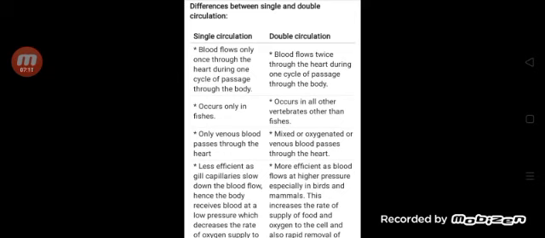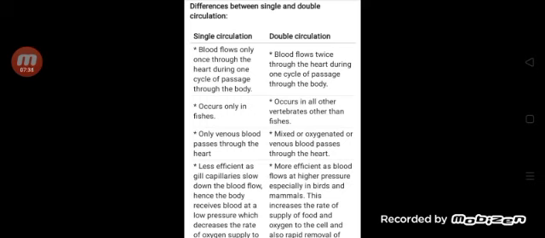Children, observe the differences between single and double circulation. In single circulation, blood flows only once through the heart during one cycle of passes through the body. It occurs only in fishes.